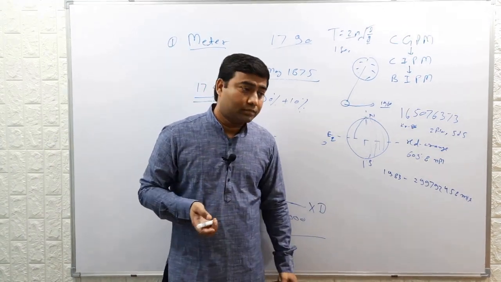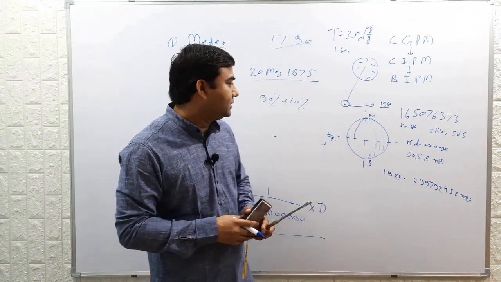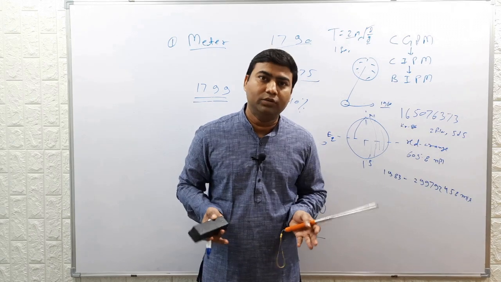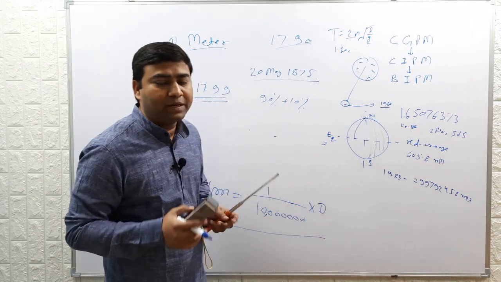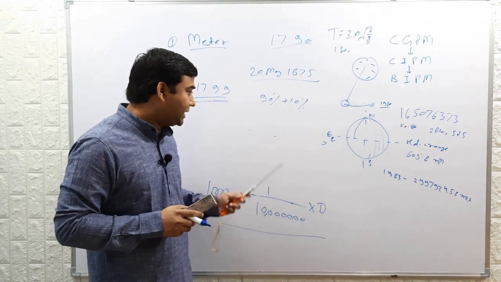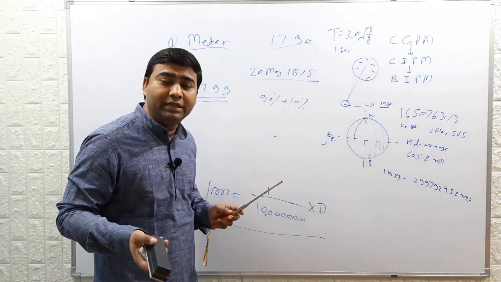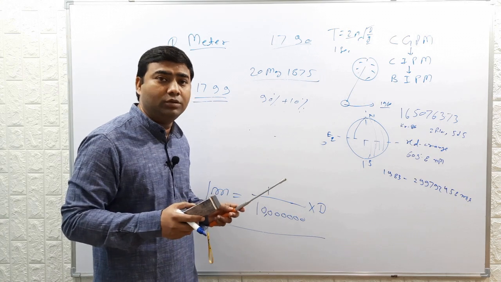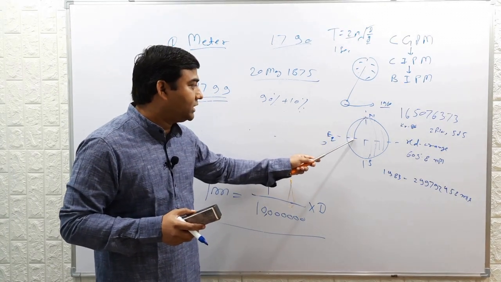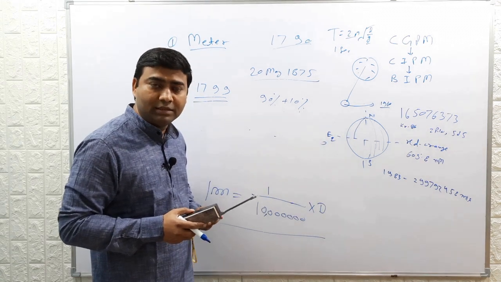After this, it was felt that this measurement of length was not that accurate. You will be surprised to know that the 7-year survey from 1791 to 1799 was carried out to measure the length from the North Pole to the equator passing through Paris.